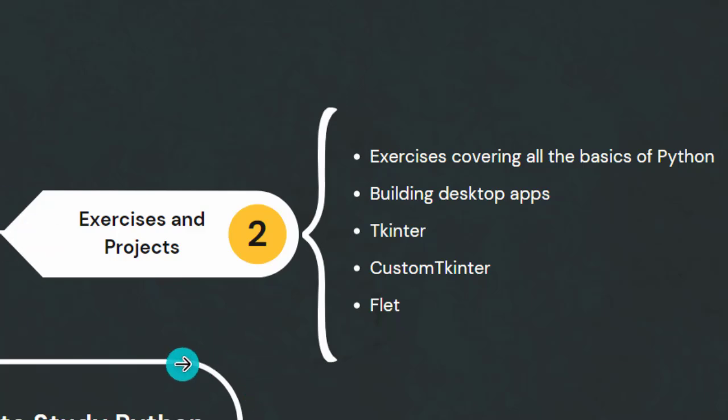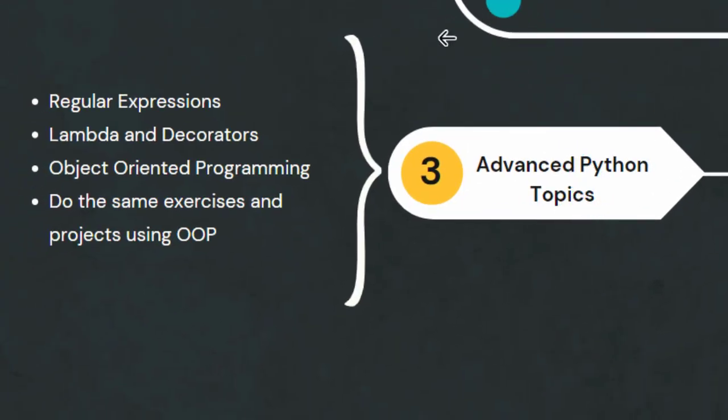So when you finish these two also, now you must start some advanced Python topics. Which advanced Python topics do you need to start? There are a lot of advanced Python topics, and I'll just list some of them, for example, regular expressions in Python, lambda and decorators, object-oriented programming in Python, and more advanced topics which are there.